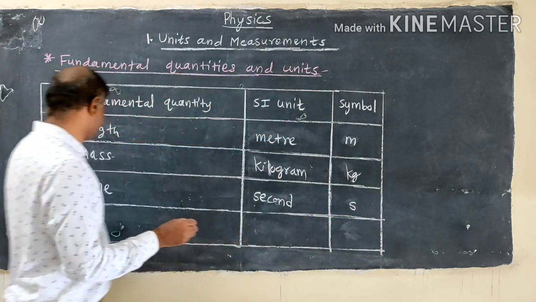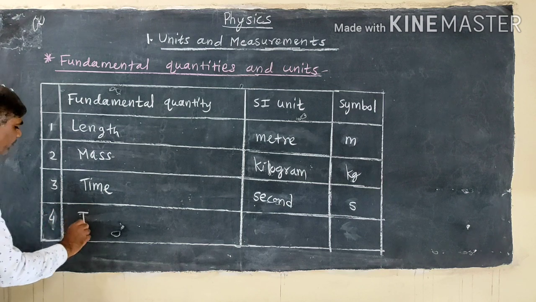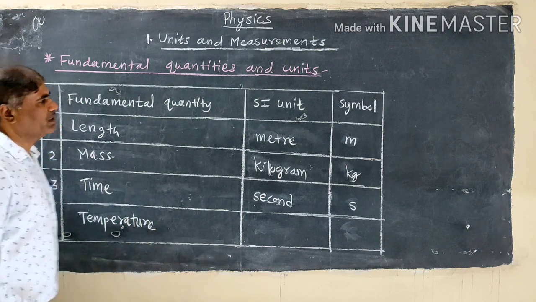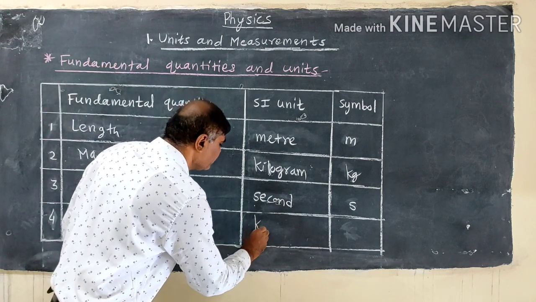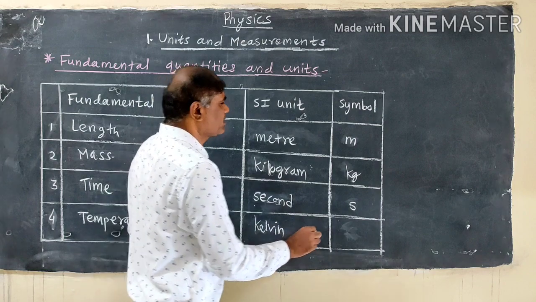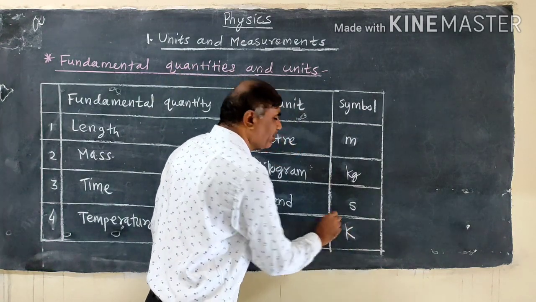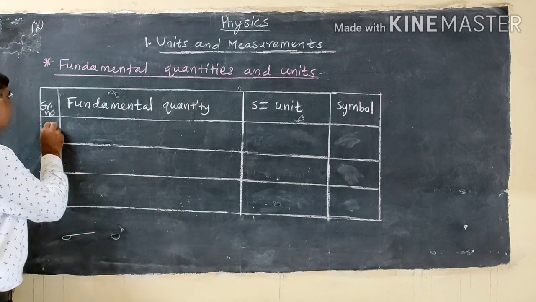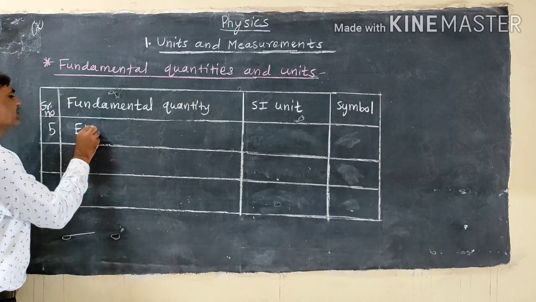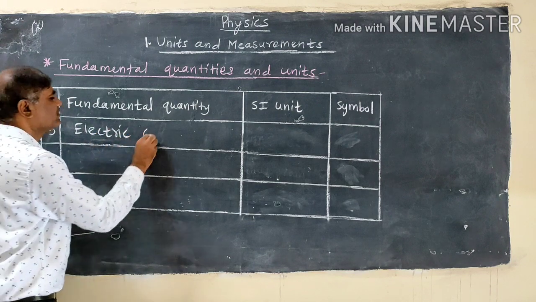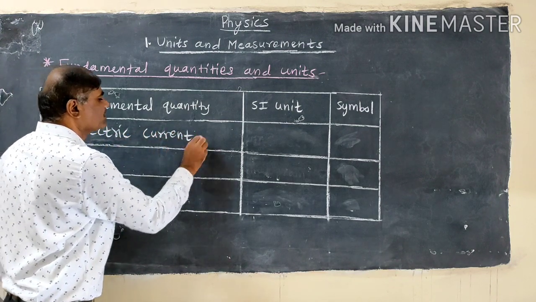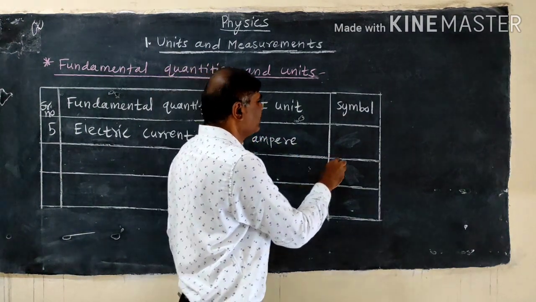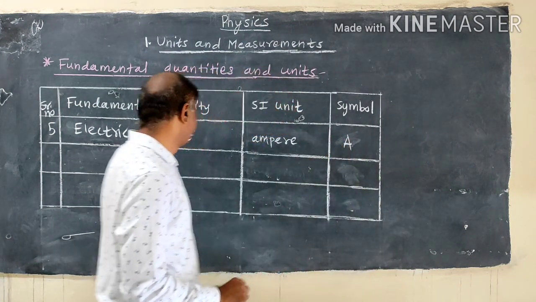Symbol s. Number 4, temperature. Temperature, SI unit Kelvin, and symbol K, capital K. Then fifth fundamental quantity, number 5, electric current. Electric current, SI unit ampere, and its symbol is capital A.